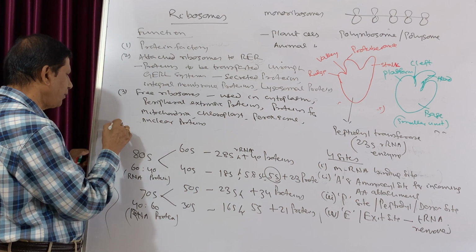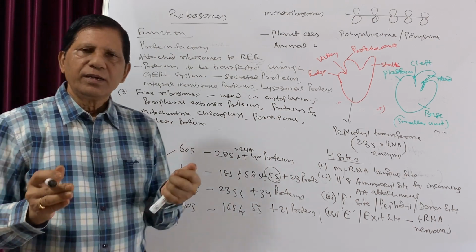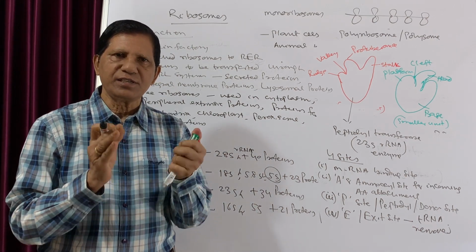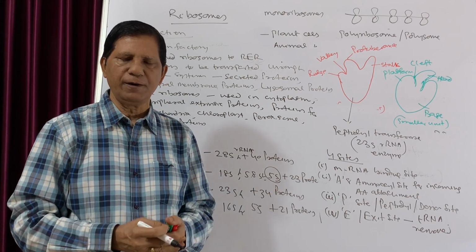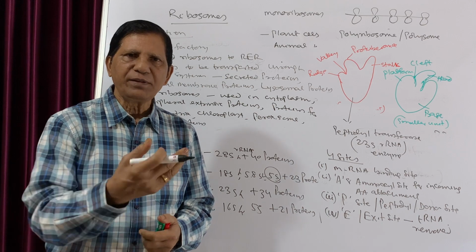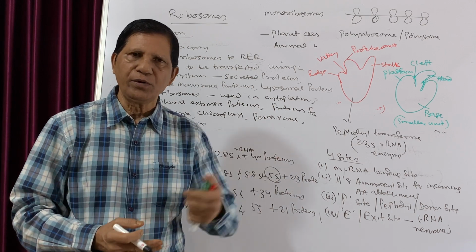Now another very important function: since ribosomes synthesize proteins required by different organelles and different parts of the cell, who will give the signal to which one it will go?